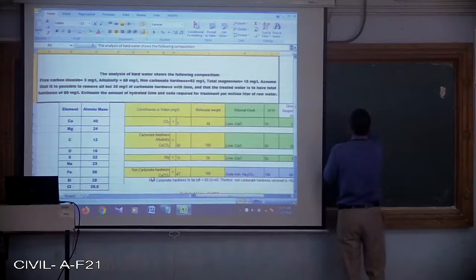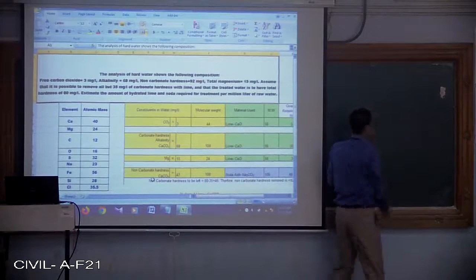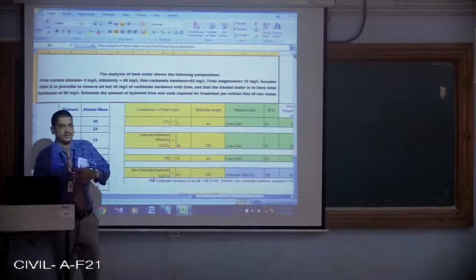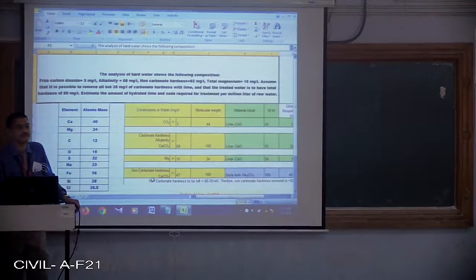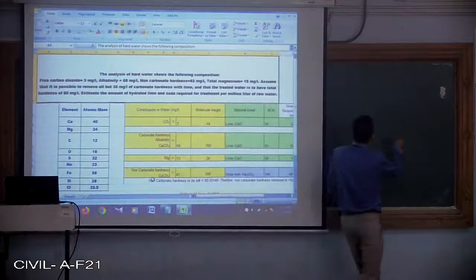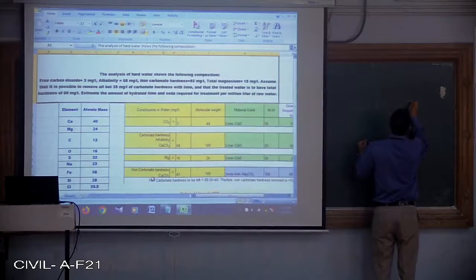1 million liter, 1 MLD, 1 million liter per day means what? If I am going to offer you 1 million rupees, that means 1 million means how much? 10 lakh. 10 lakh means how much? 10 to the power 6 liters per day.